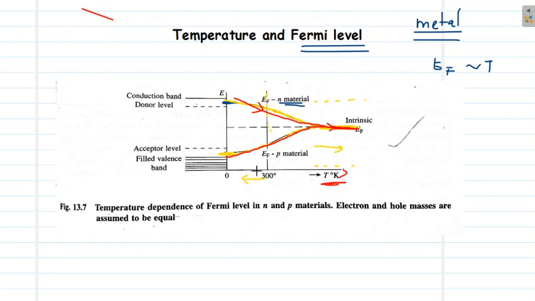So these are the various properties that we have discussed today. We have discussed the extrinsic carrier concentration, and we have also seen the shift in Fermi level with temperature in N and P type materials.